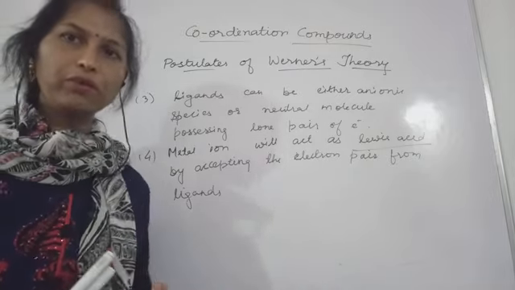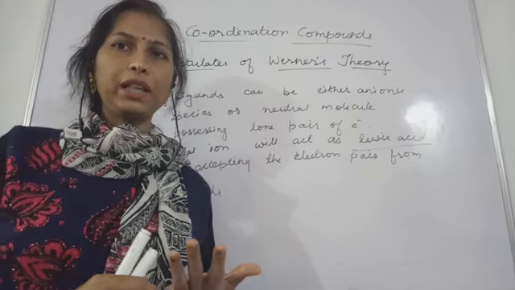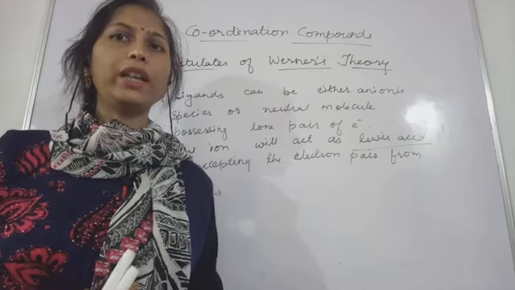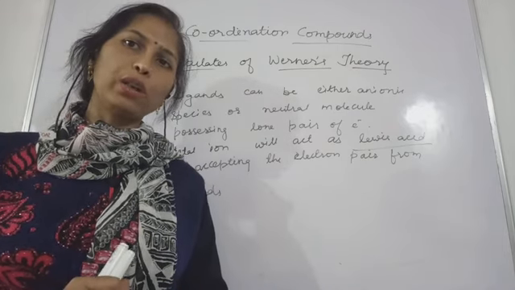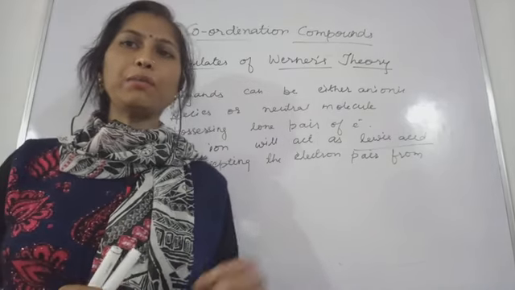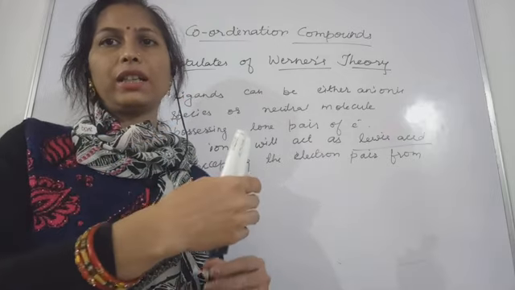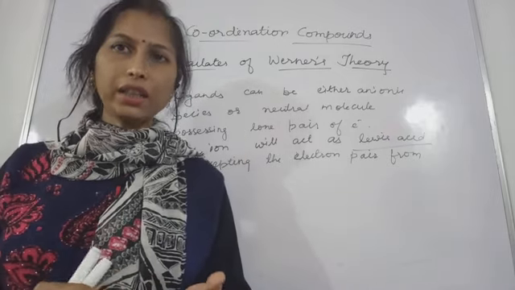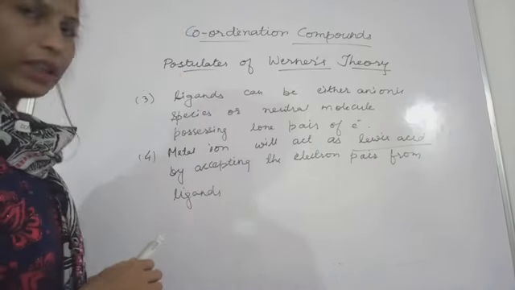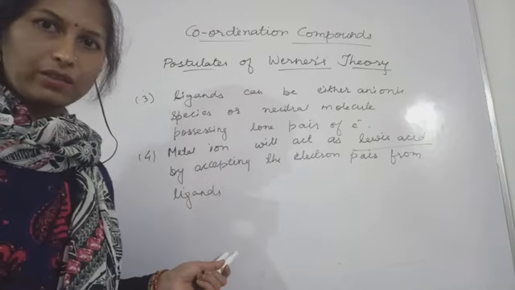So Werner's theory says the central metal in a complex or coordination compound will be only a transition metal. The reason behind this is that transition metals have vacant p and d orbitals. See what exactly this means. Hope you noted down these points.